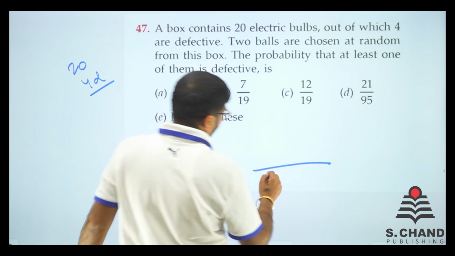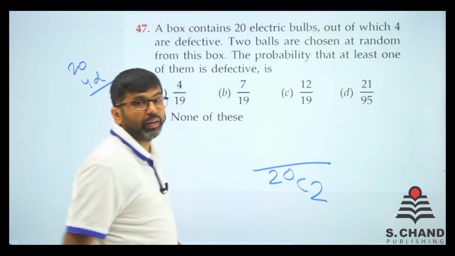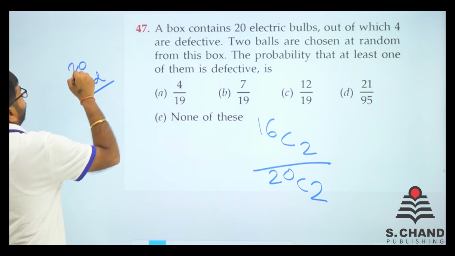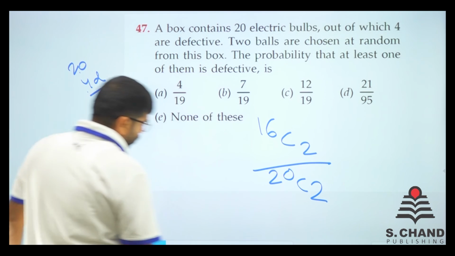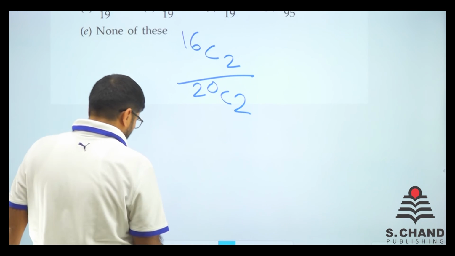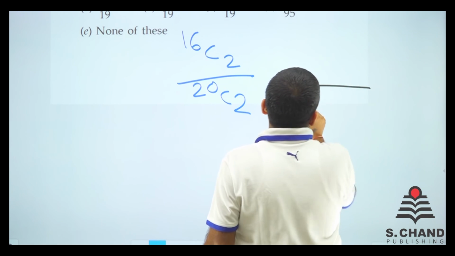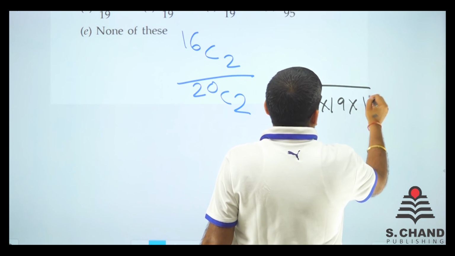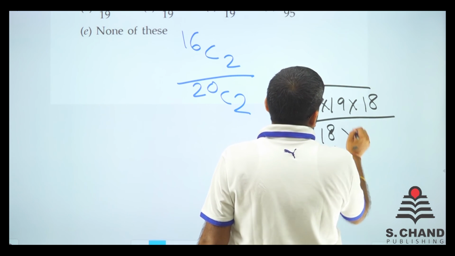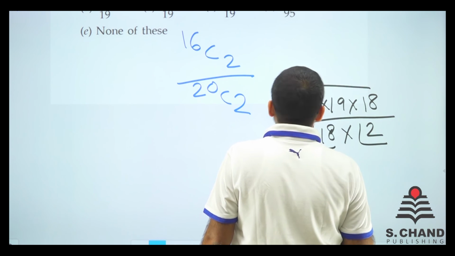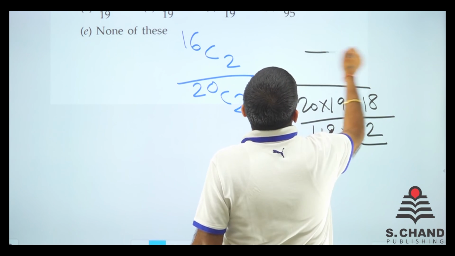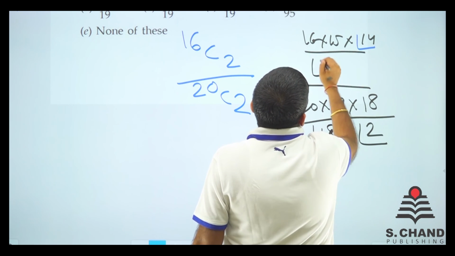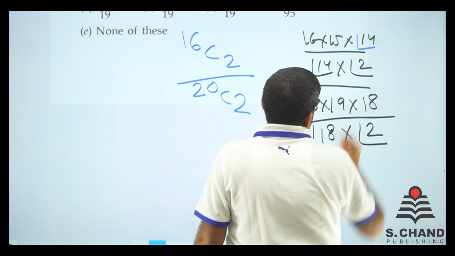So, none is defective, right? So, I take out 20C2. That is the total. And out of this, I want 16C2. Why 16? Because out of 20, 4 are defective, 16 are non-defective. So we took out 16C2. Now, we have with us 20 into 19 into 18 factorial divided by 18 factorial into 2 factorial, right? And in the similar way, we have 16 into 15 into 14 factorial divided by 14 factorial into 2 factorial, right?